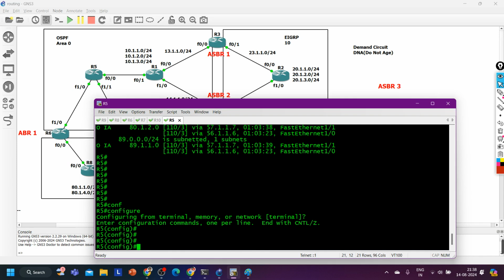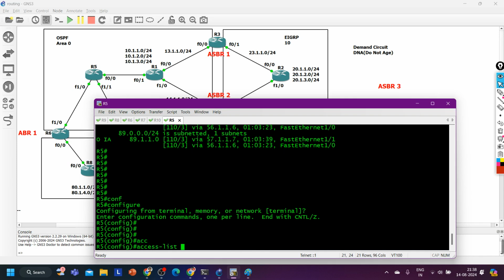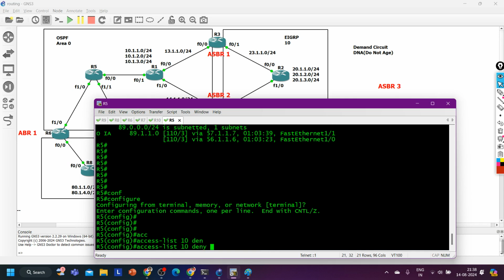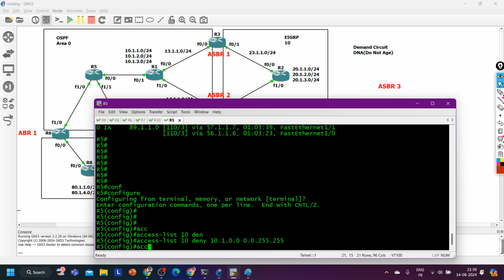Tell me, guys. The process is similar to EIGRP. I can create one access list to match the traffic. Access list number 10, deny 10.1.0.0 with wildcard 0.0.255.255.